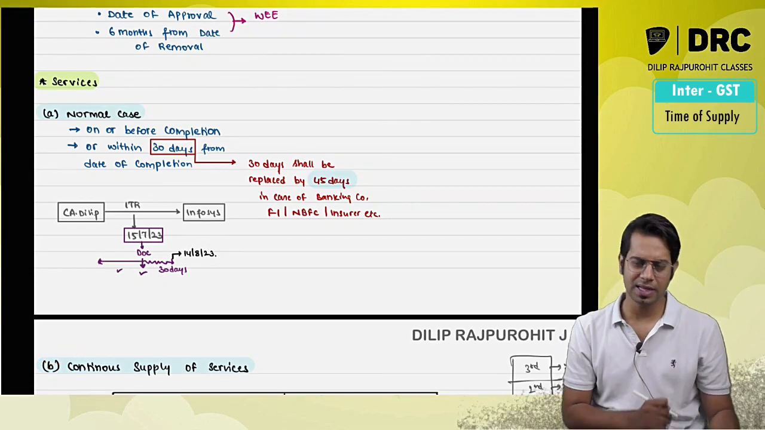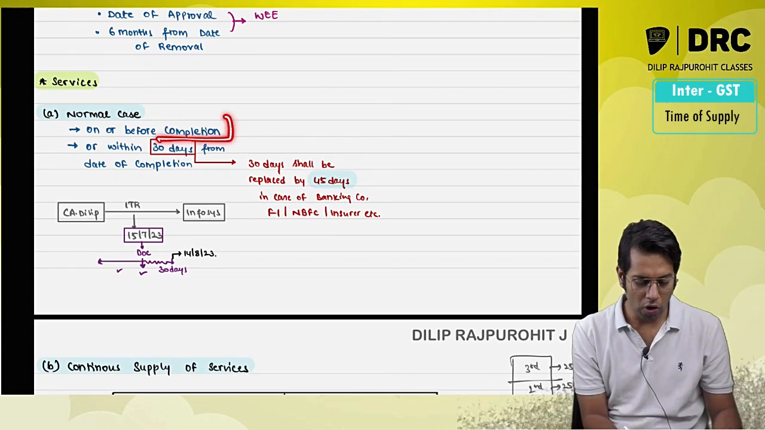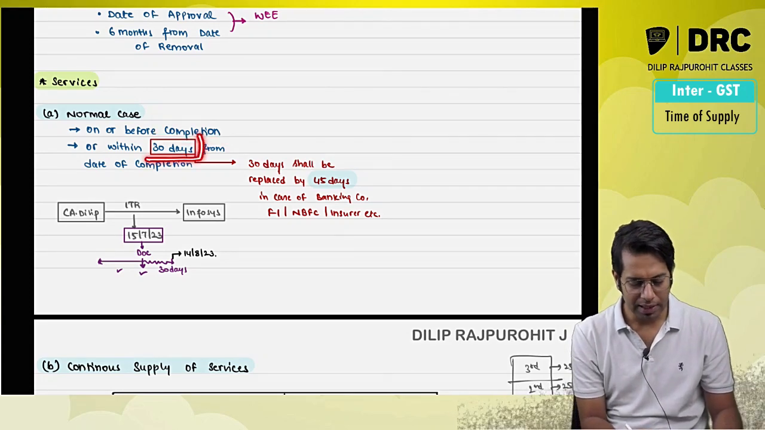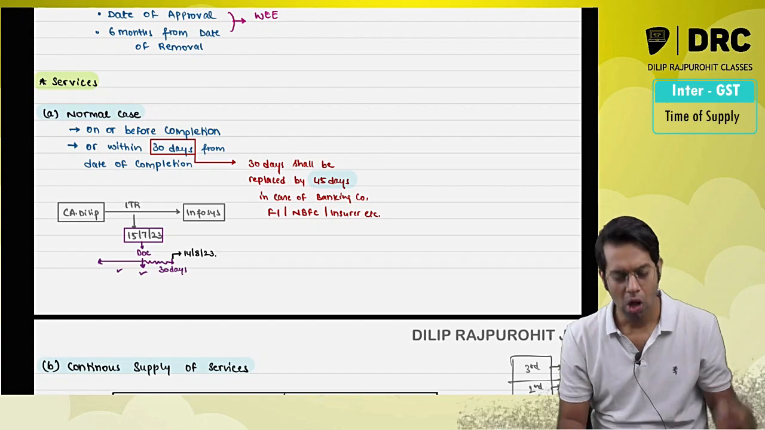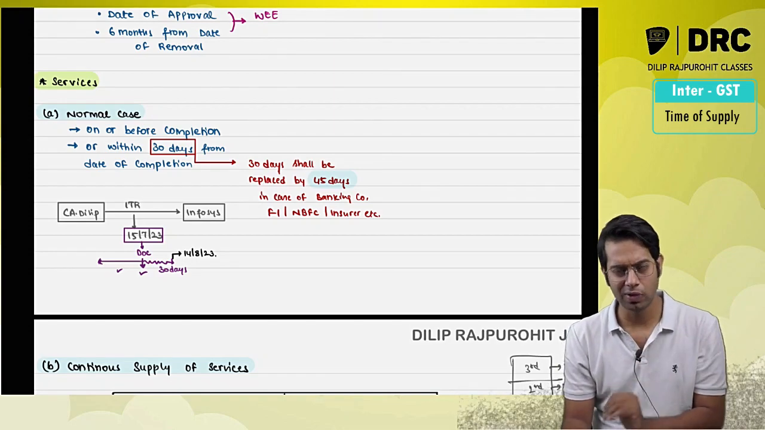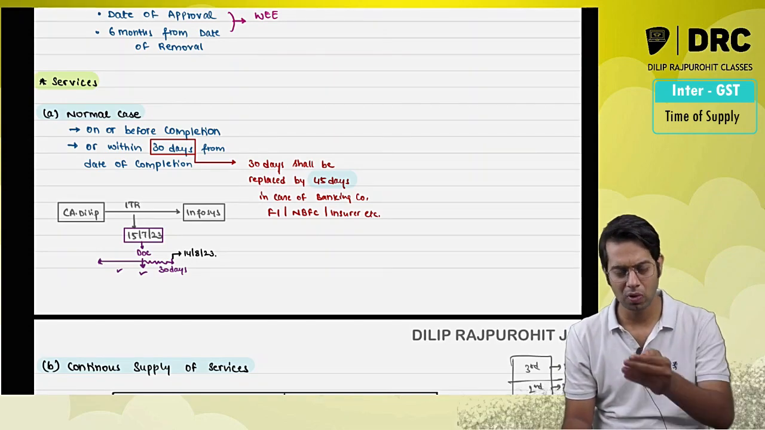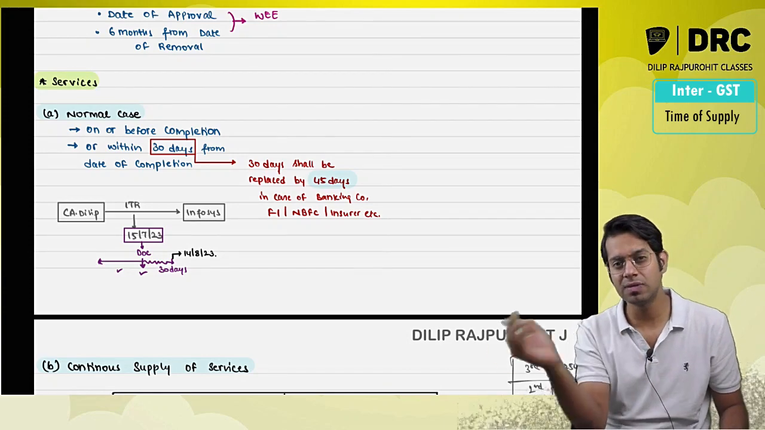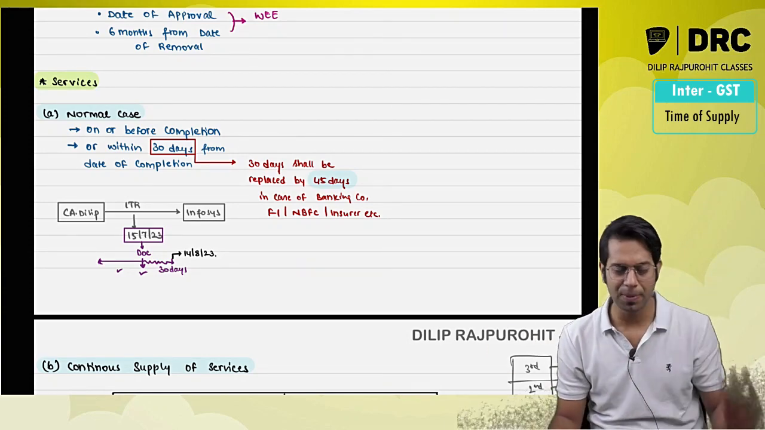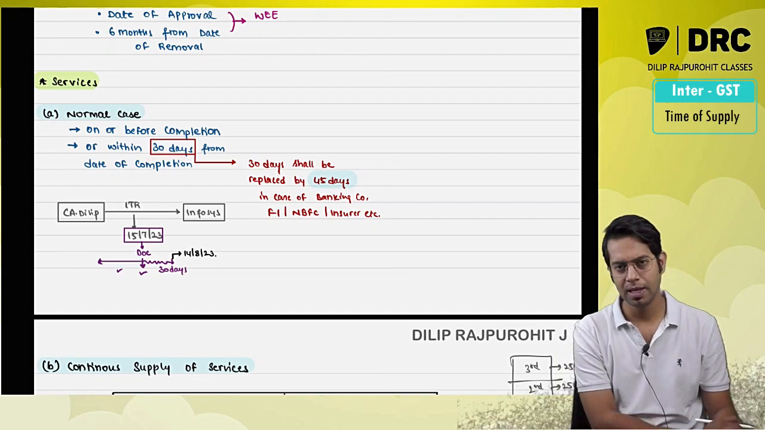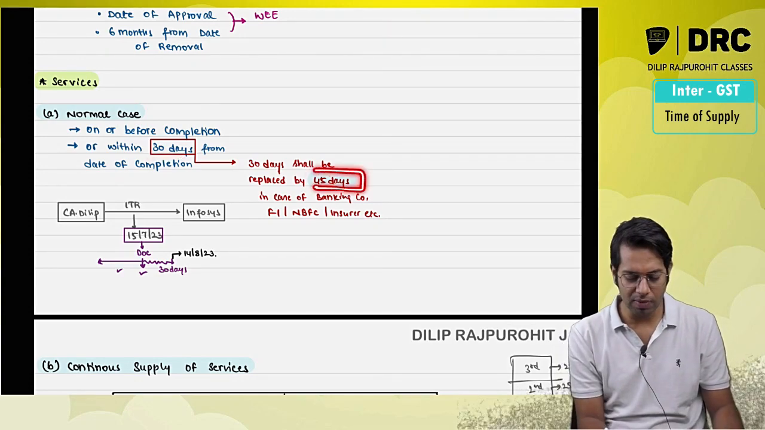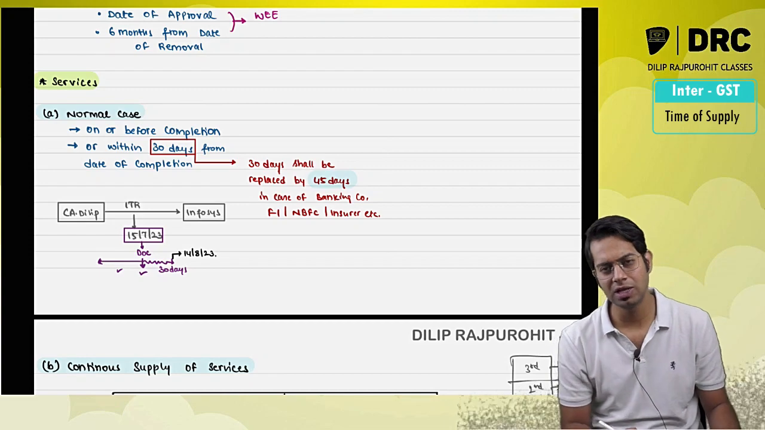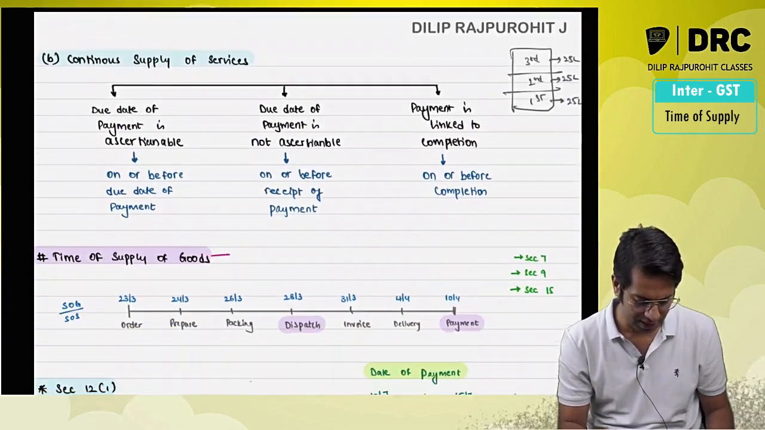Normally, in case of services, the invoice is required to be issued on or before completion or within 30 days from the date of completion. On the date when the services are completed by you, or any time before that date, issue the invoice, or within 30 days from the date of completion. Now this 30 days will be replaced by 45 days in case of banking company, financial institution, etc.